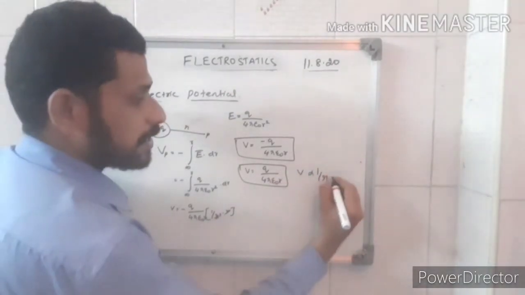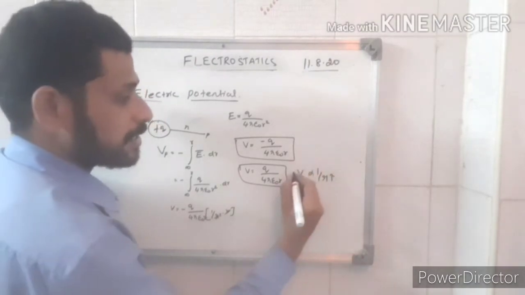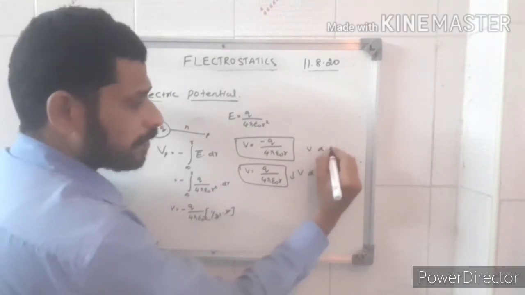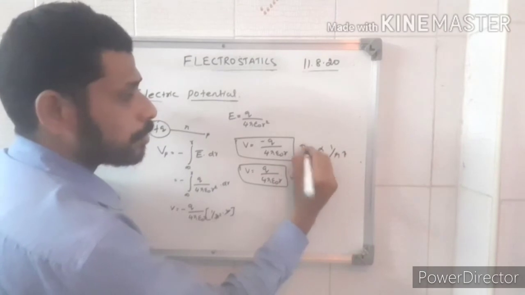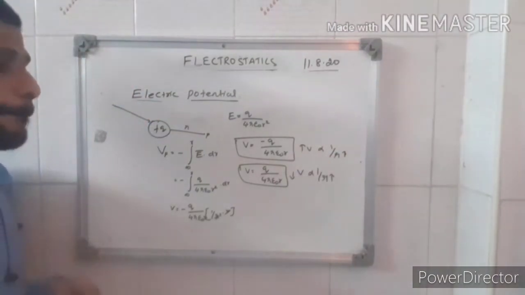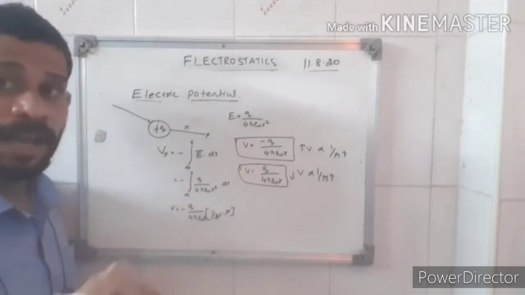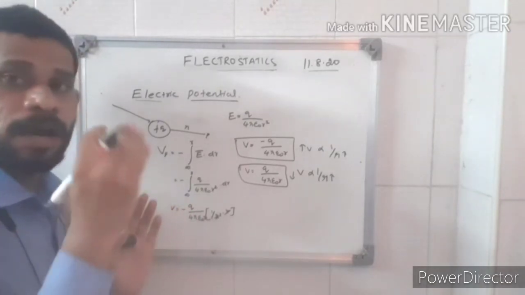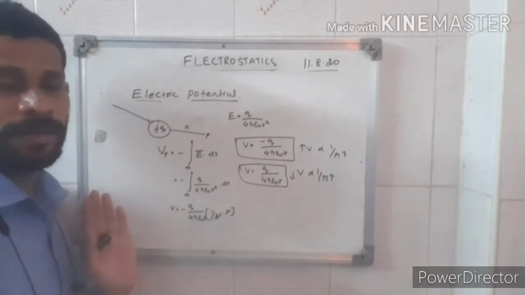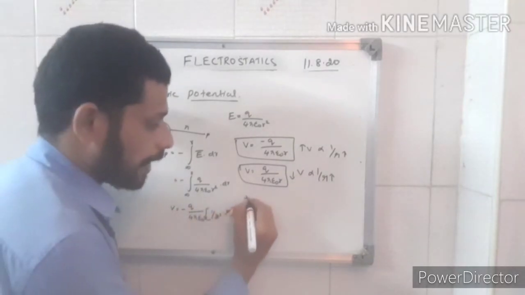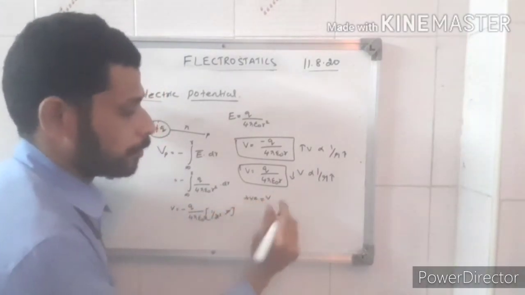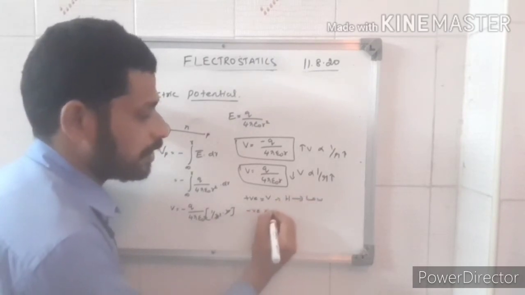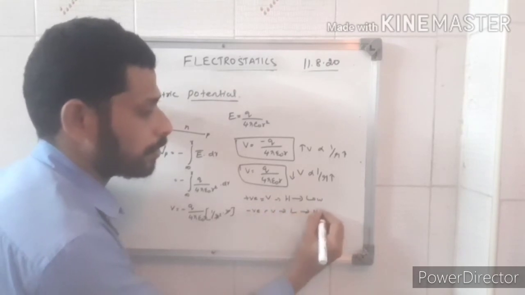Whenever, for the positive charge, R increases, that means distance increases, the potential will decrease. For the negative charge, when the distance increases, the potential also increases. When we compare this electrostatic potential with the gravitational potential, it is similar, because it always starts from higher gravitational potential to lower gravitational potential. Same thing for the positive charge: we start from higher potential to lower potential. For the negative charge, the potential always starts from lower to higher potential.